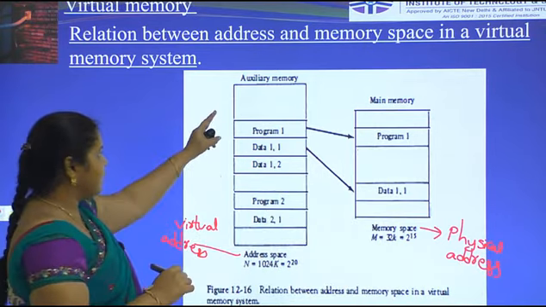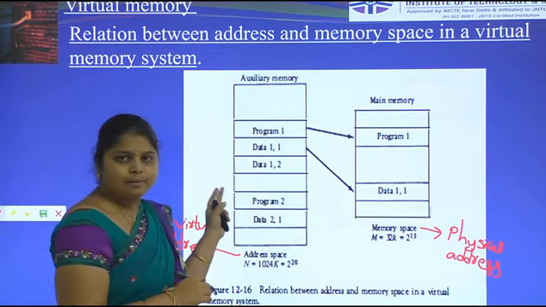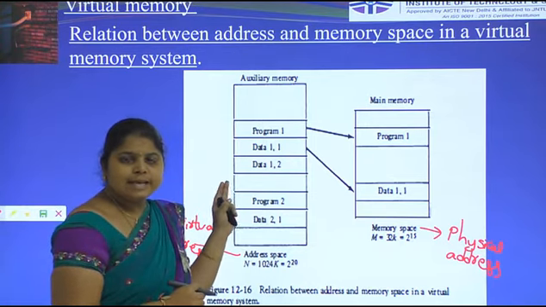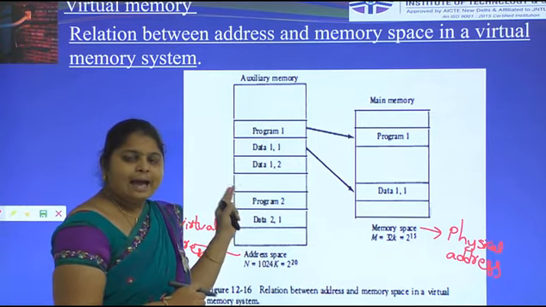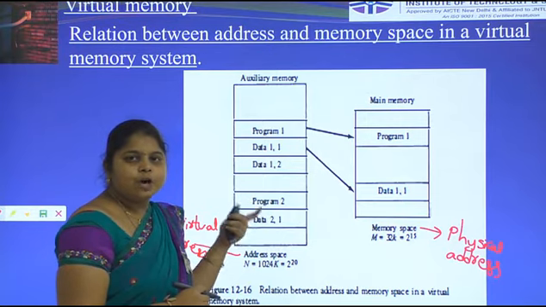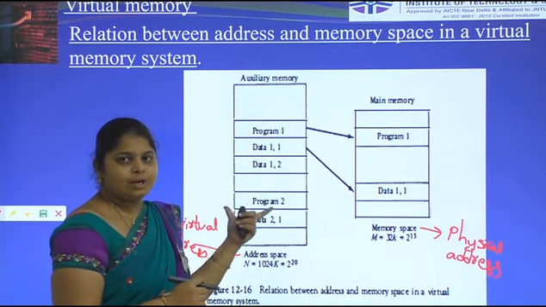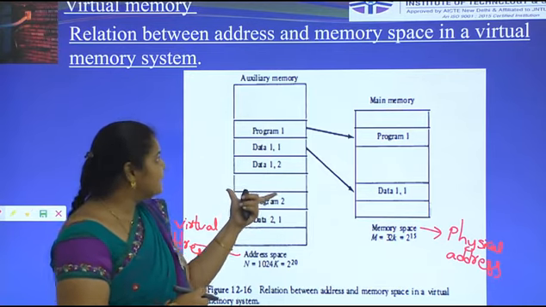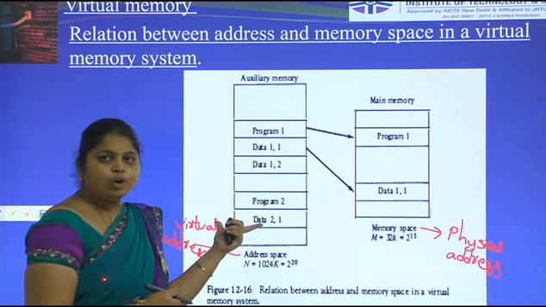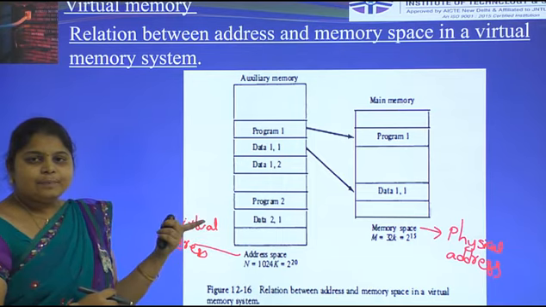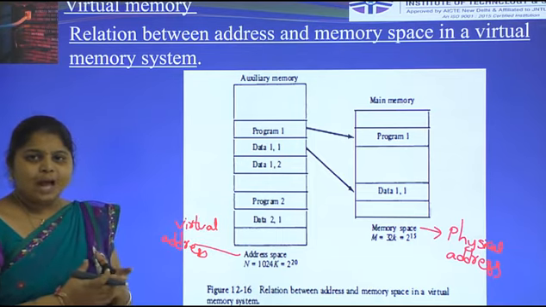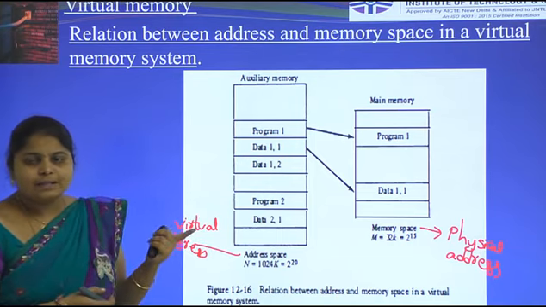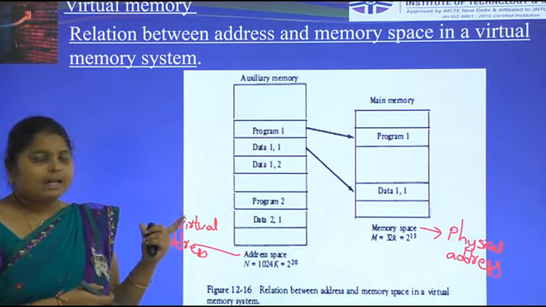What is auxiliary memory? Auxiliary memory is a secondary memory. What is its main use? It is an external storage device. It is a backup, it contains the external backup. What is the main example? Hard disk is the main auxiliary memory.